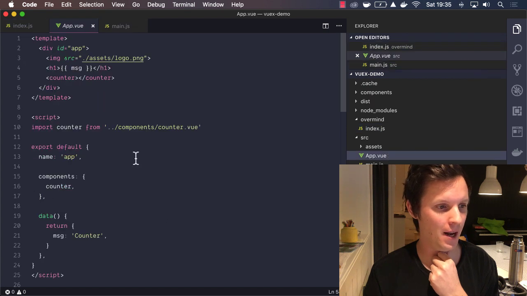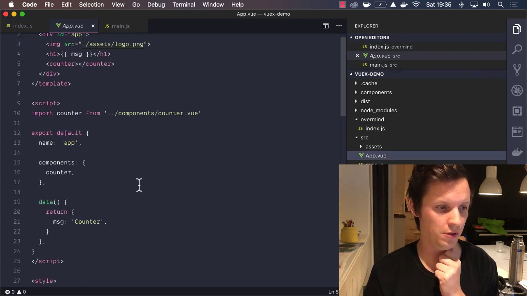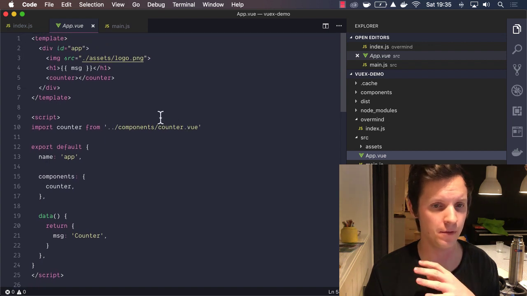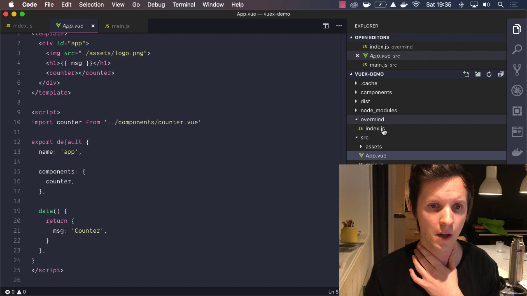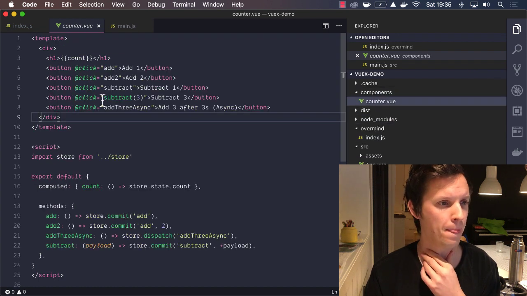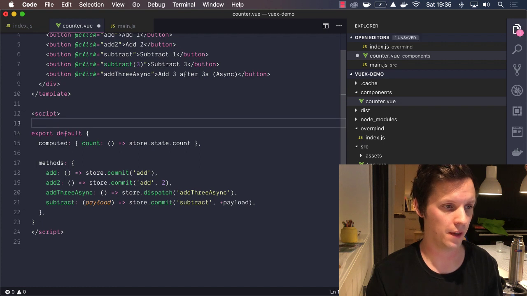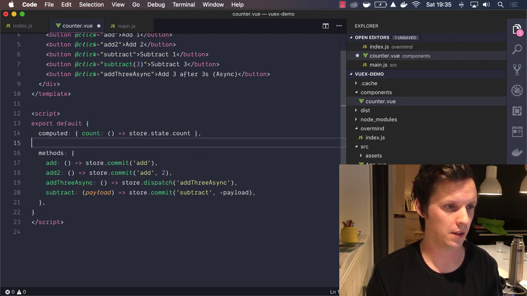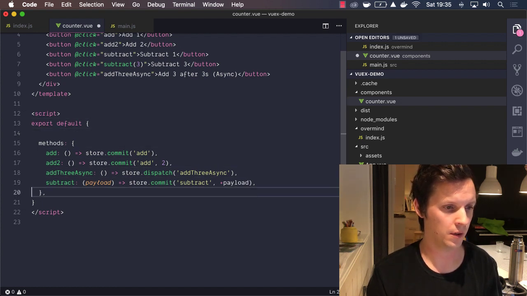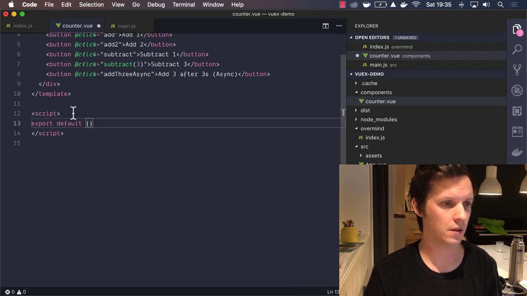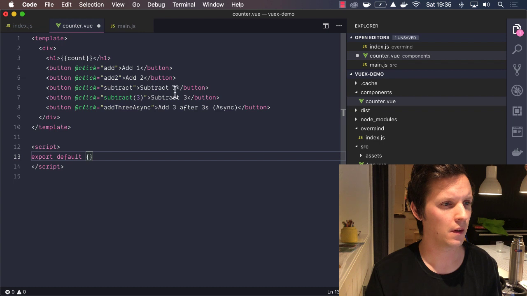So we have our app, and this shouldn't change because we're just doing top level stuff. It's not related to the actual state. But then we have the component. So what we're going to do here, first of all, we don't need to import anything. We don't need this computed thing, and we don't need these methods. So let's just do that.